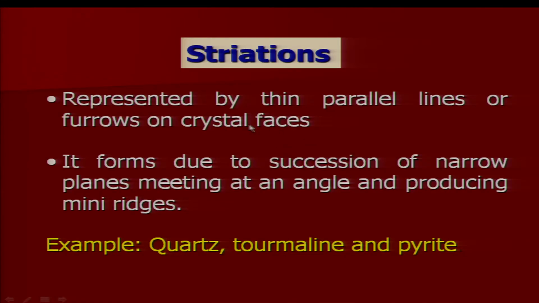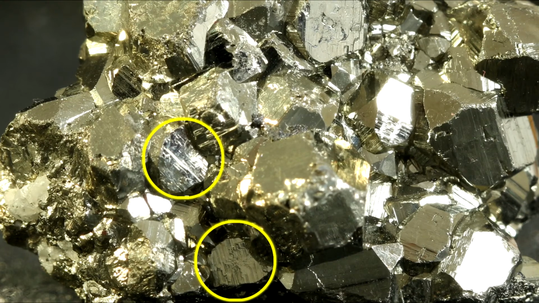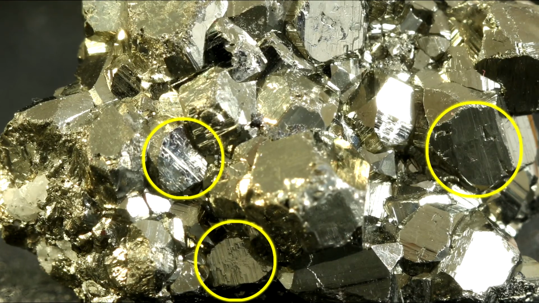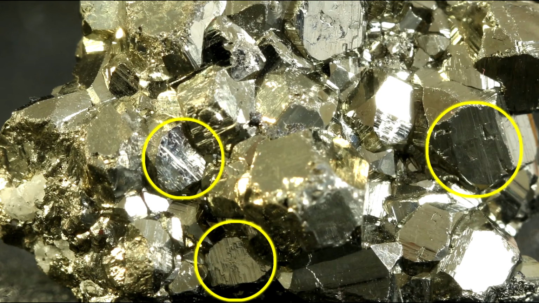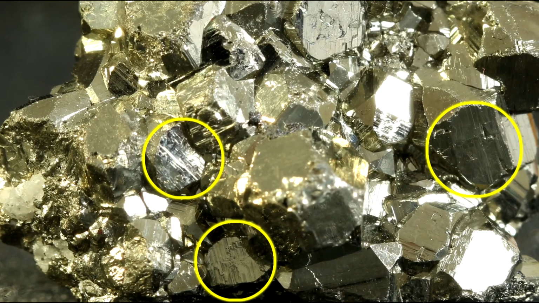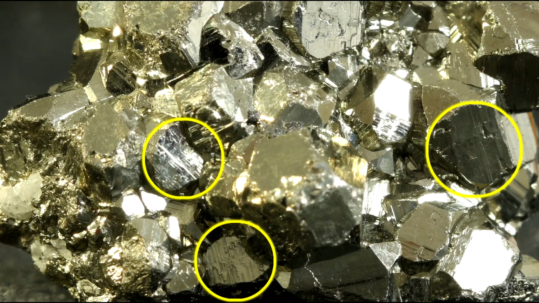So, striation is a regular feature and it is represented by thin parallel lines. This is a structure of furrows developed over the crystal faces. On any crystal face you may find that striations are developed, and furrows or ridges or grooves are developed, but these grooves and ridges are aligned together. They are not isolated, but they are aligned in one particular direction. Such types of structures are called striations. Striations are very well developed in minerals like quartz, tourmaline and pyrite.